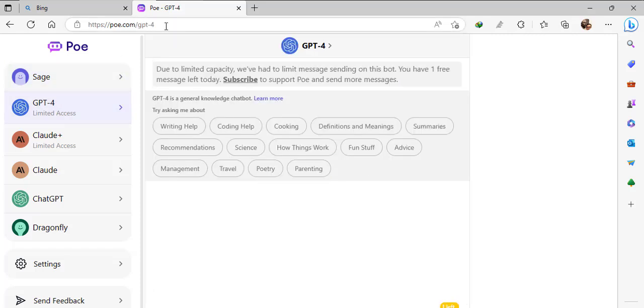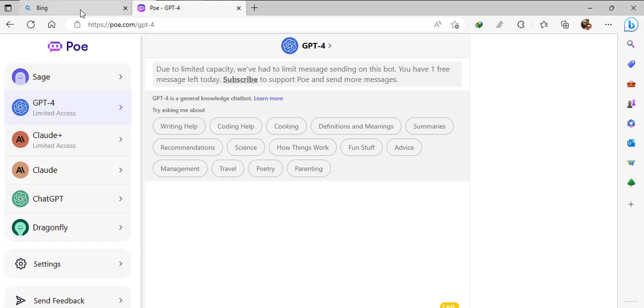Like this is now GPT-4, and there is a drawback. GPT-4 and Claude Plus, these two you have only limited access. That means only one day you can ask one question to GPT-4, not more than that. But Sage or ChatGPT or Dragonfly, you can use as many times as you want. But all of them have some limitation if you are using it for free.